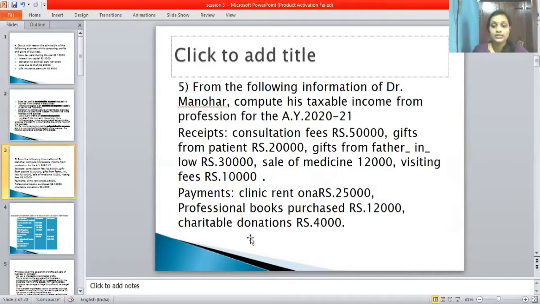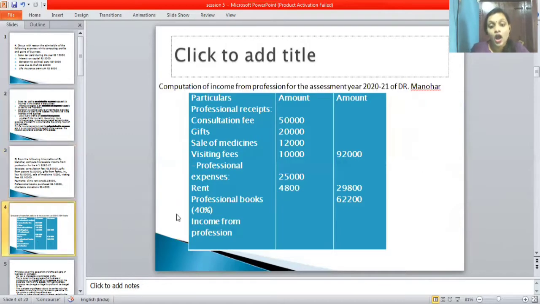Okay. Next one is charitable donation, it is taxable. Sorry, it's exempted, so you should not write. After that you calculate the total, you will get 29,800. After that you should take the professional receipts minus professional expenses, you will get the final answer that is 62,200.